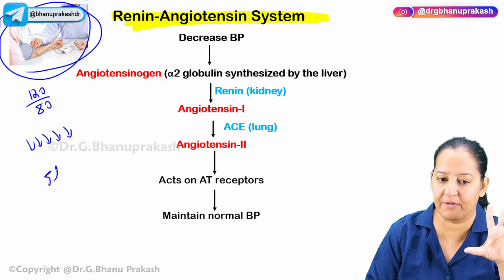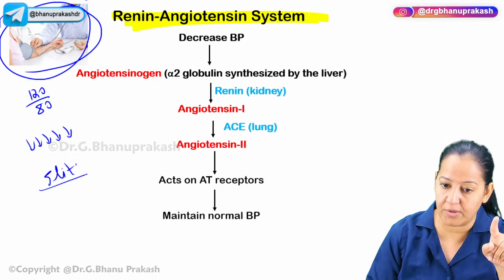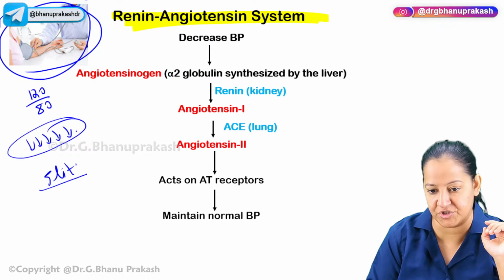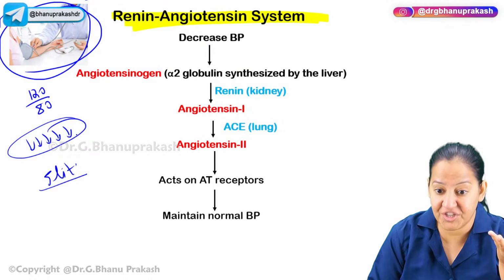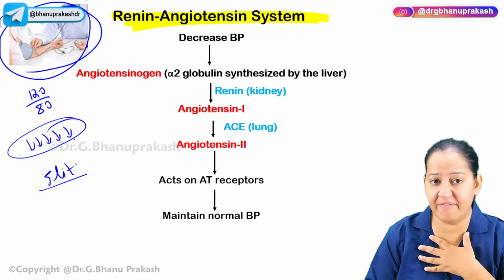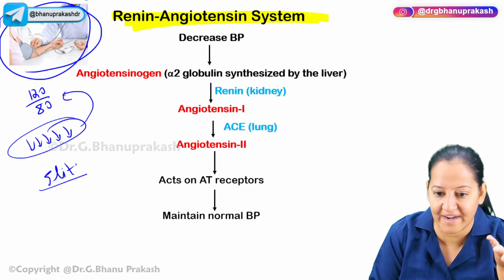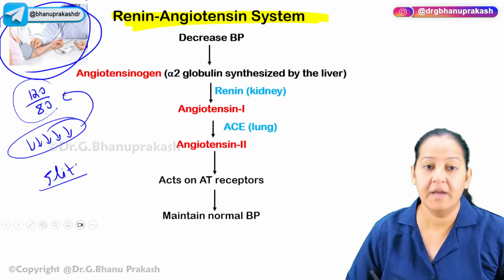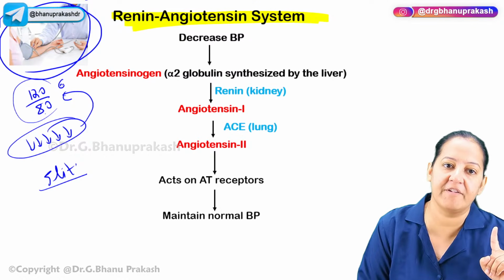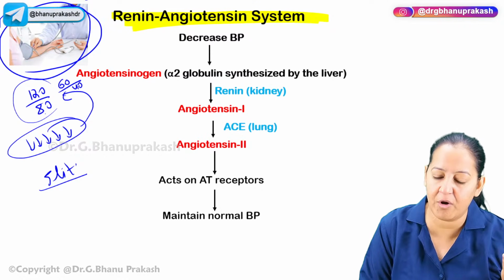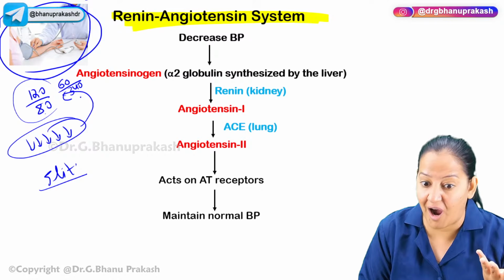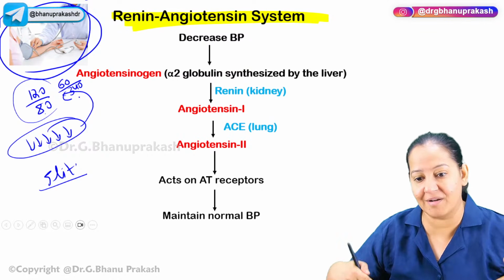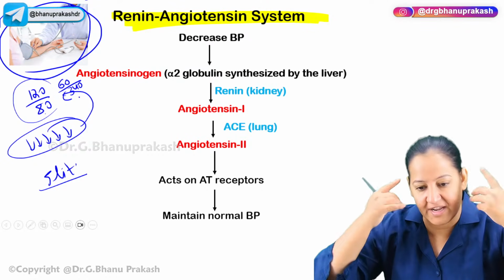We all have 5 liters of fluid. If due to any reason fluid loss occurs, or due to posture change, anything, if there is a sudden fall in blood pressure, the person can die. If I have a sudden fall in blood pressure, I can go into shock and I can die. With normal blood pressure, all the organs are getting blood. If the blood pressure falls, suppose someone has blood pressure 60 by 40, oh my God, 60 by 30, it's severe hypotension. The person is in shock. The organs are not getting blood. There is multiple organ failure. The brain will die, the person will die.